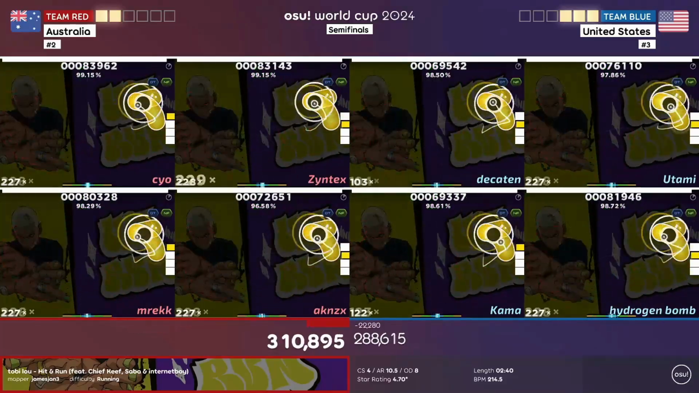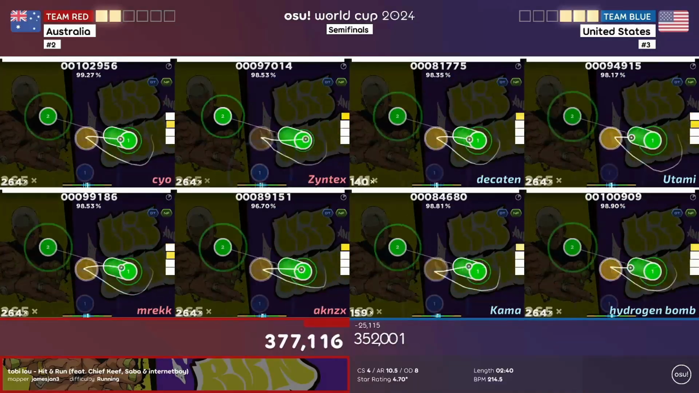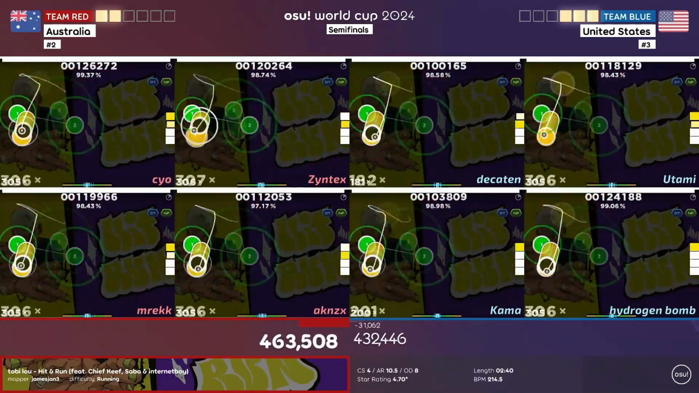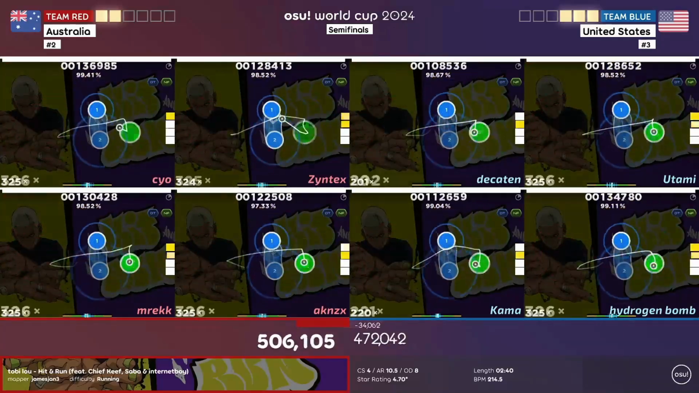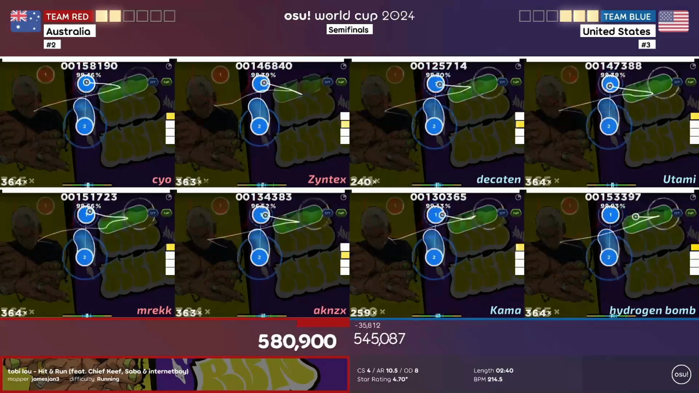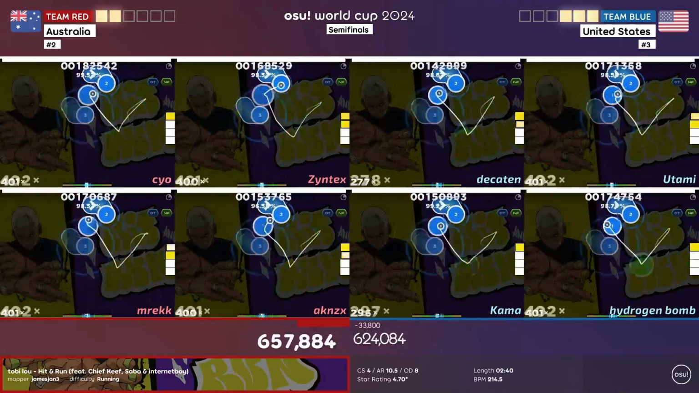As you can imagine, the predictions for this match were pretty close, but overall, most people were rooting for the US, thinking they would win this match. I even personally predicted that the US would win 6-3 against Australia. And for a little spoiler, I was almost spot on. But how did each map go?